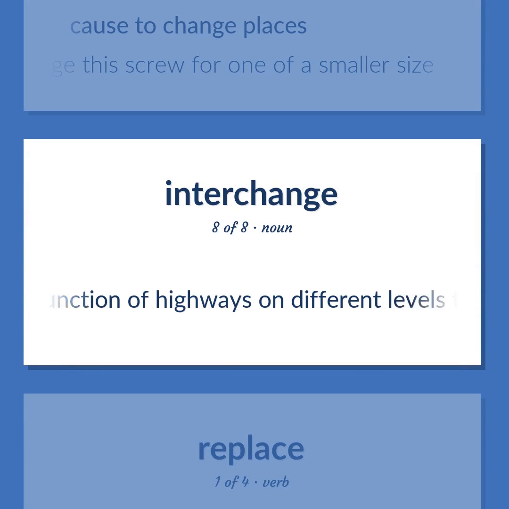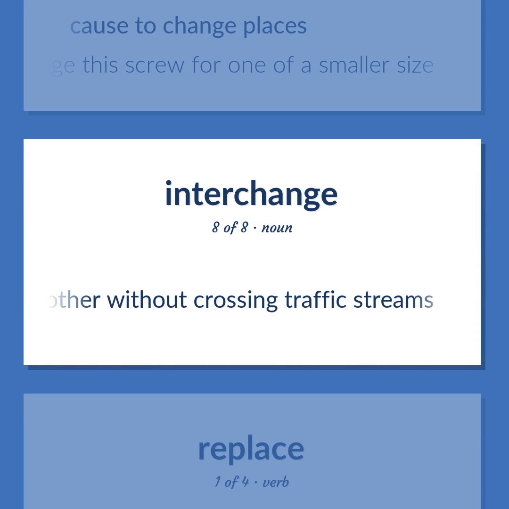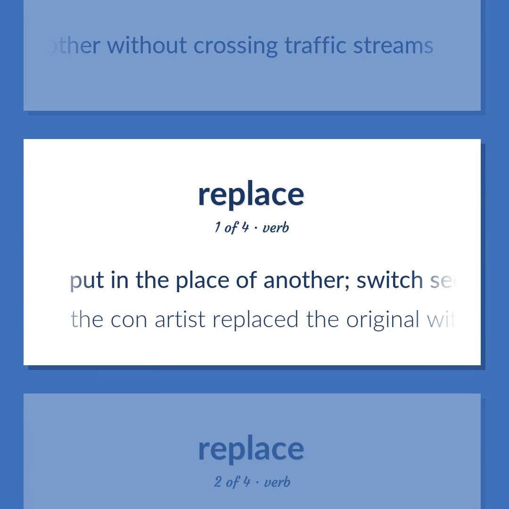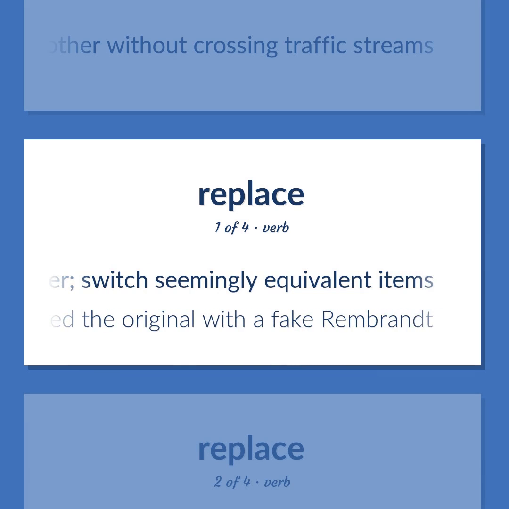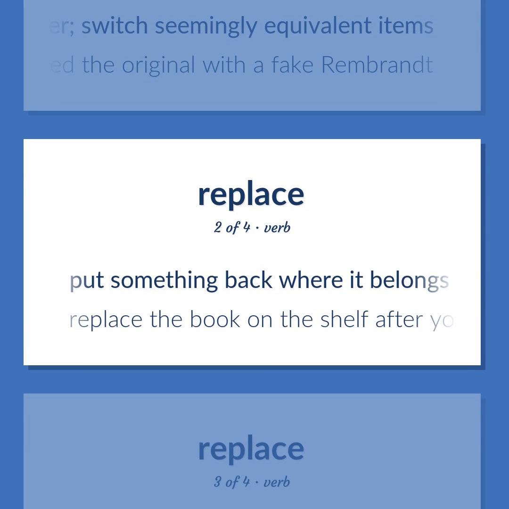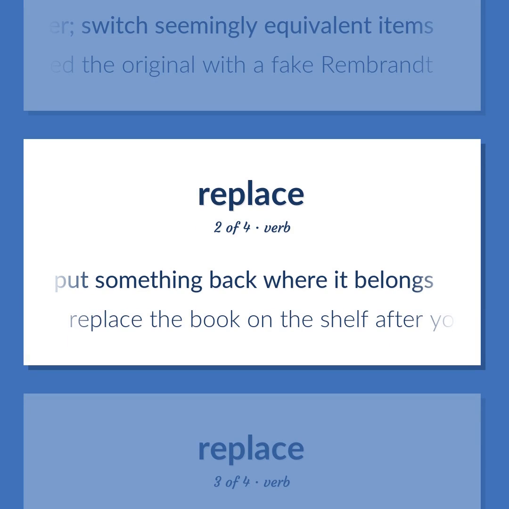A junction of highways on different levels that permits traffic to move from one to another without crossing traffic streams. Put in the place of another, switch seemingly equivalent items. The con artist replaced the original with a fake Rembrandt. Put something back where it belongs. Replace the book on the shelf after you have finished reading it.